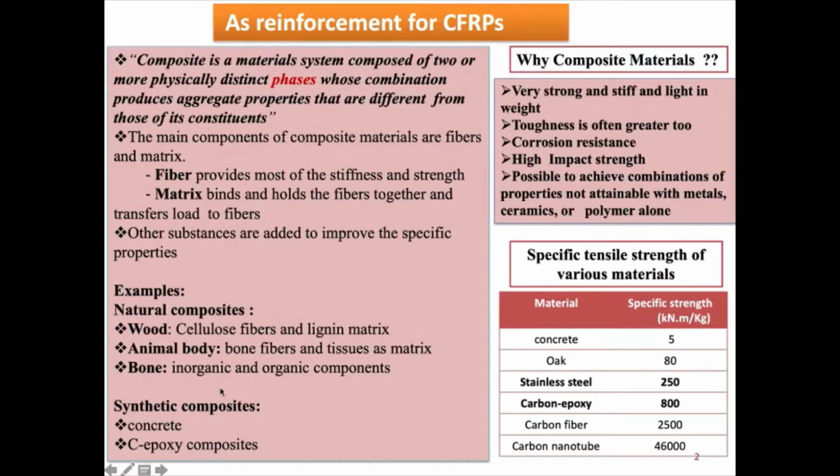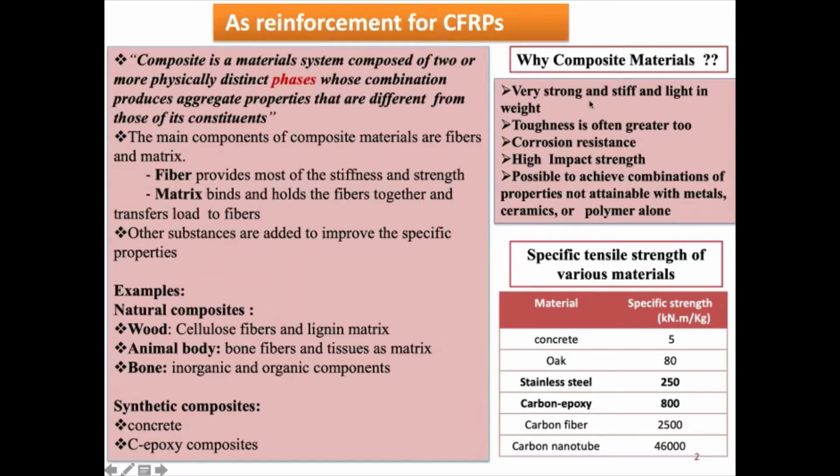When you come to the synthetic composites, you have concrete as well as carbon epoxy. Considering the specific strength, as shown here, concrete is so heavy that it reaches only up to 5 kilonewton meter. Stainless steel is better, but imagine a flight taking off: if it were totally made of stainless steel, most of the fuel would be used only for lifting the aircraft. But the fibers, especially carbon epoxy, provide very high specific strength.